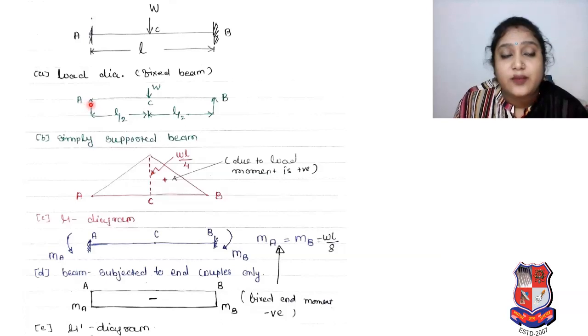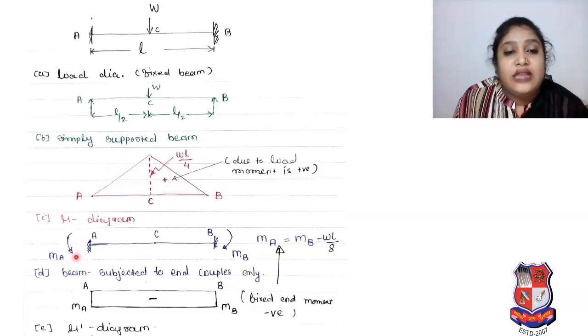So here you can see simple support at end A and simple support at end B. Your W will be similar like that, means at center point load, means at L by 2 distance in middle. So it is your simply supported beam. So simply supported point load. So our bending moment diagram in triangle shape. Okay. And what will be the bending moment? WL by 4. It's a positive. Why? Due to load moment is positive. We can observe over here. So it is our mu diagram.